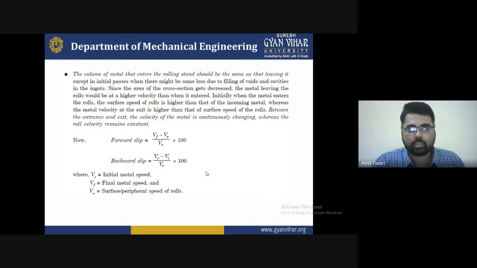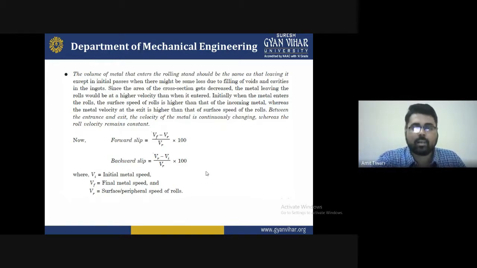Since the area of the cross section decreases, the metal leaving the roller must have a higher velocity than when it entered. These are the main important points. If the metal does not enter at the right velocity, the diameter will reduce, and after some time the forces will increase. So increasing velocity is beneficial for maintaining the shape of the workpiece.